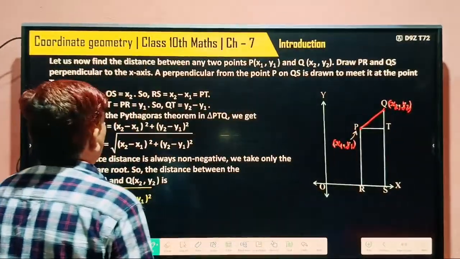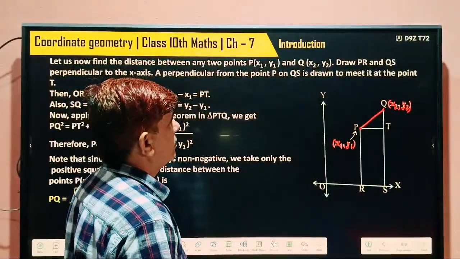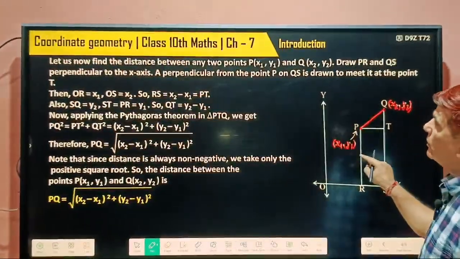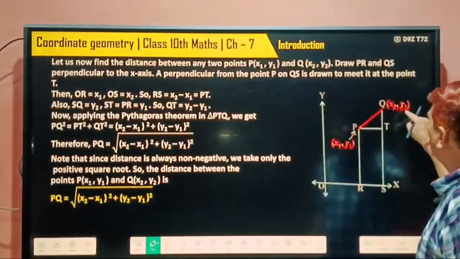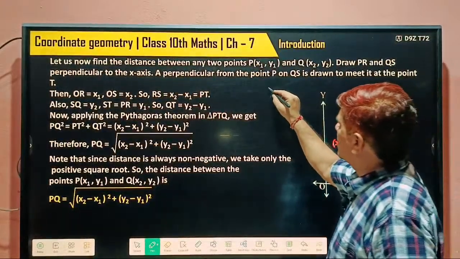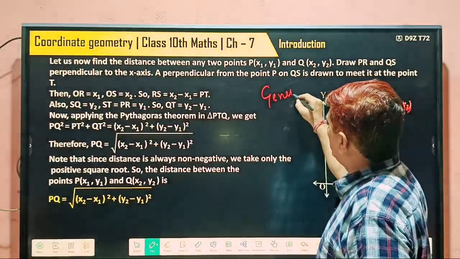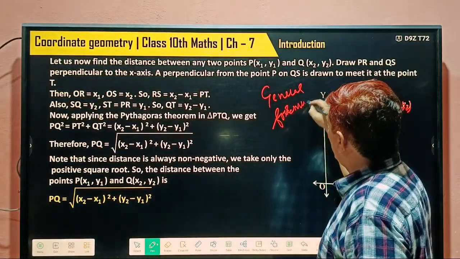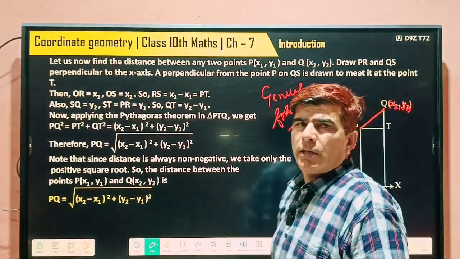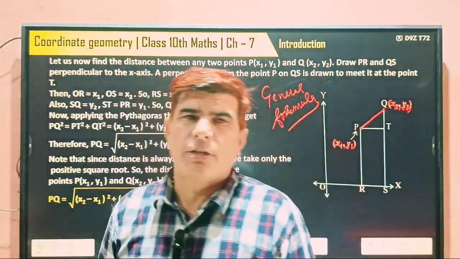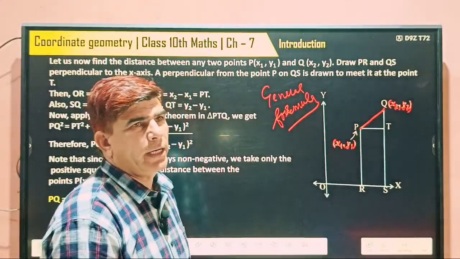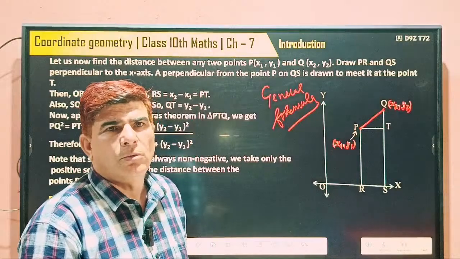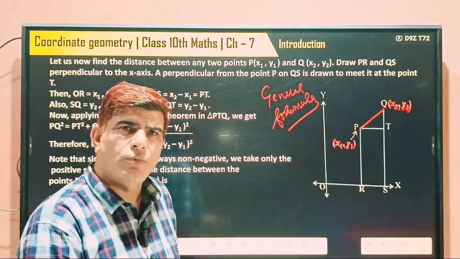Let us now find the distance between any 2 points. One point P we have taken, whose coordinates are x1 and y1, and Q whose coordinates are x2, y2. Now this is the general formula. Till now we were taking a particular case. The general formula is applicable everywhere, while a particular formula is applicable only at a particular point.